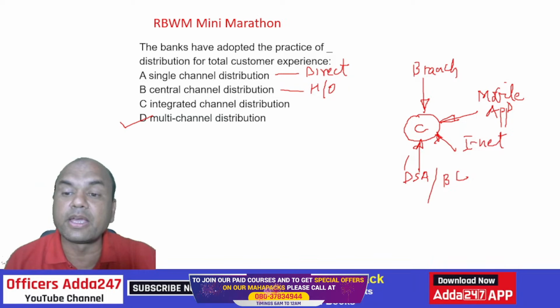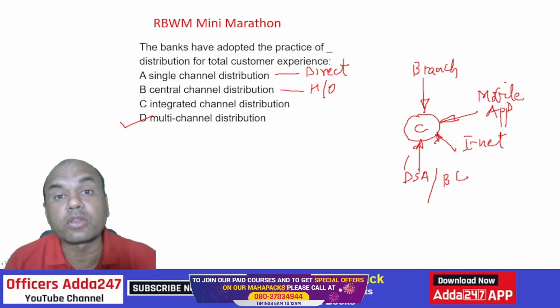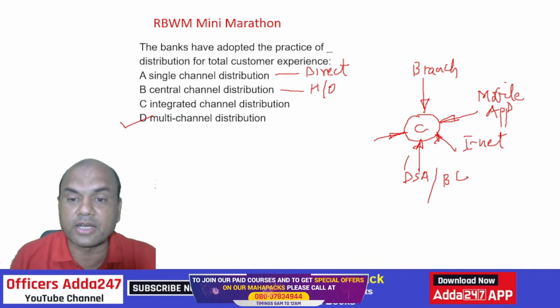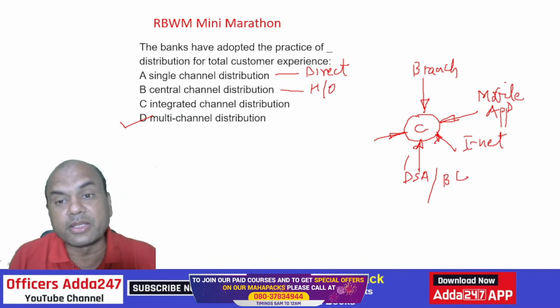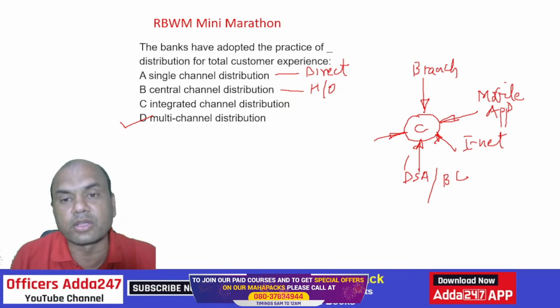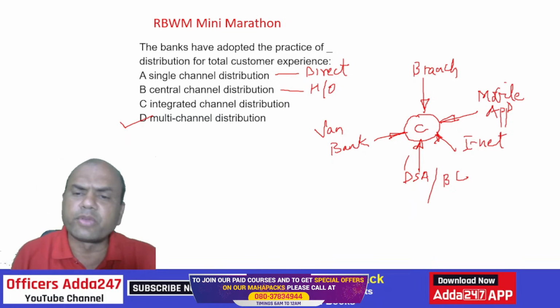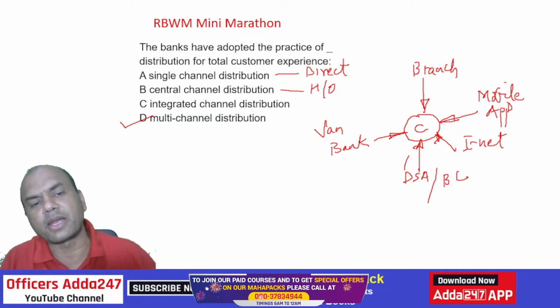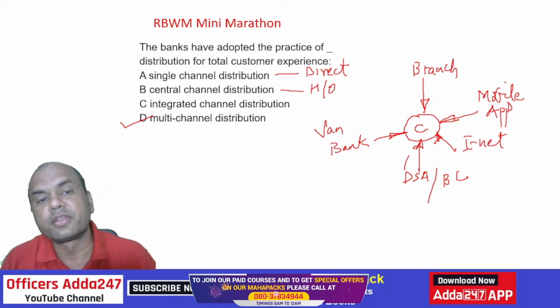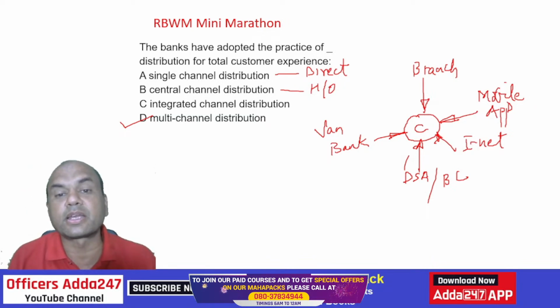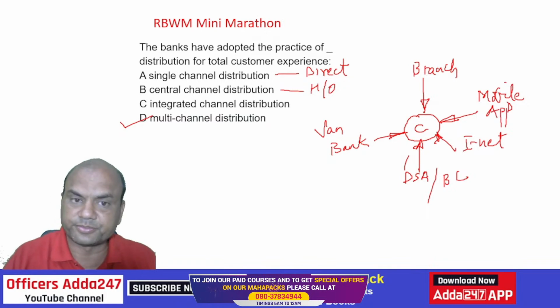So branch, mobile, internet, DSA, then what else? There are various other channels also. In rural areas we have mobile branches, right? Mobile means it's running, that van runs, so you can call it van banking. We go to the rural areas through vans. So various channels can be there. So banks have adopted the practice of multi-channel so that the customer gets a better experience, isn't it?